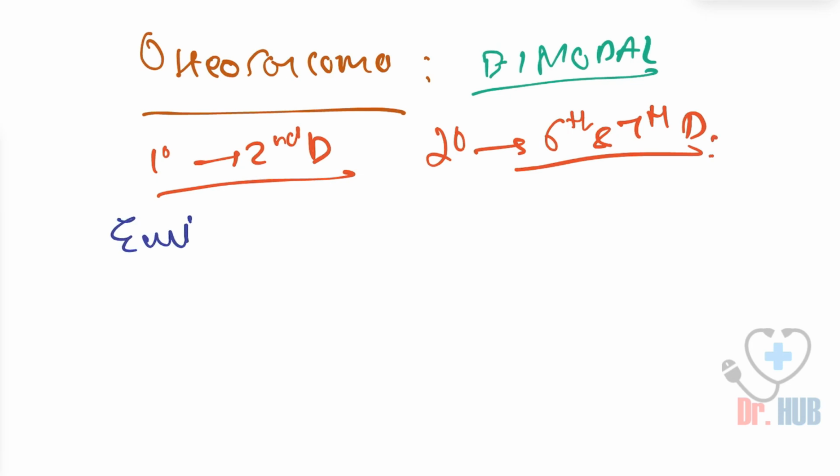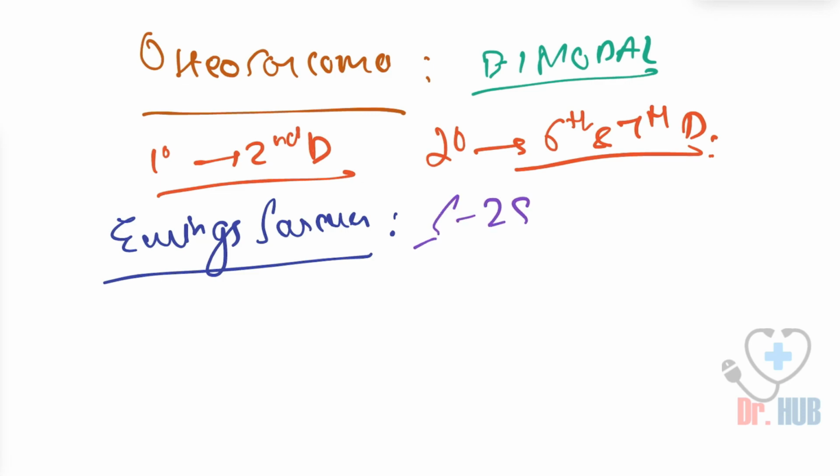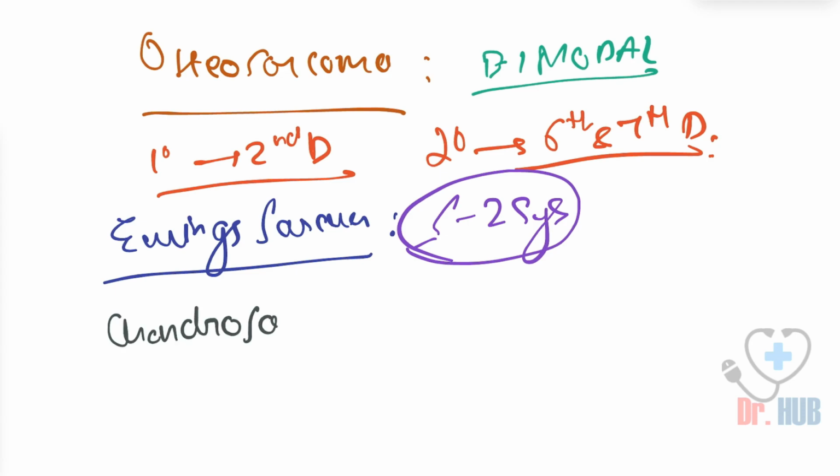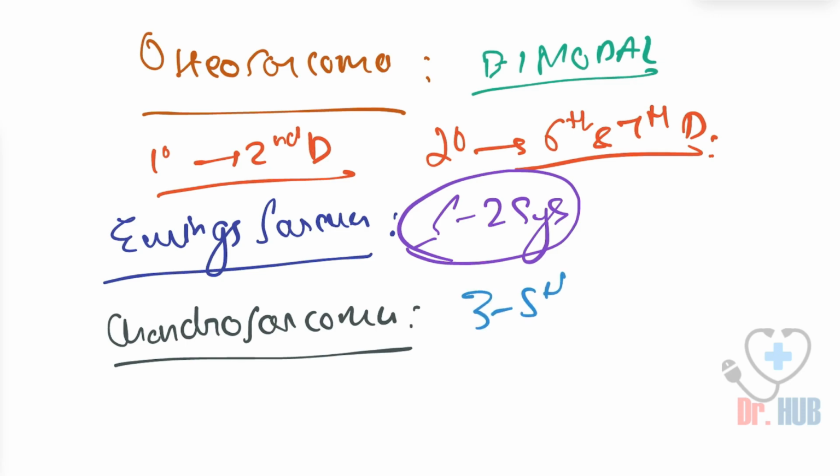Then when we look at the Evans sarcoma, what about the Evans sarcoma? It is present in the 5 to 25 years of age. Next, when we look at the chondrosarcoma, it is in the 3rd to 5th decade.